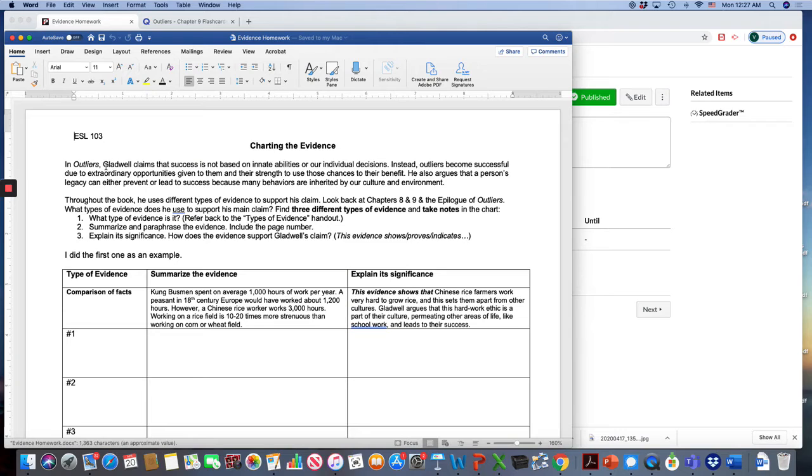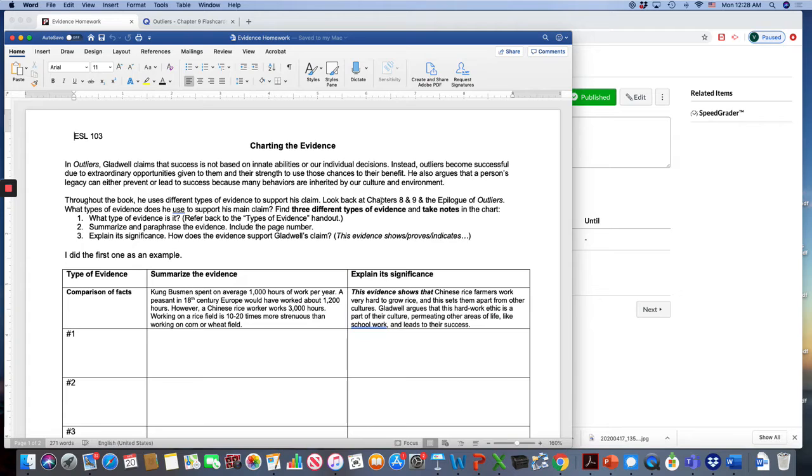So in Outliers, Gladwell claims that success is not based on innate abilities or our individual decisions. Instead, outliers become successful due to extraordinary opportunities given to them and their strength to use those chances to their benefit. He also argues that a person's legacy can either prevent or lead to success because many behaviors are inherited by our culture and environment. Throughout the book, he uses different types of evidence to support his claim.